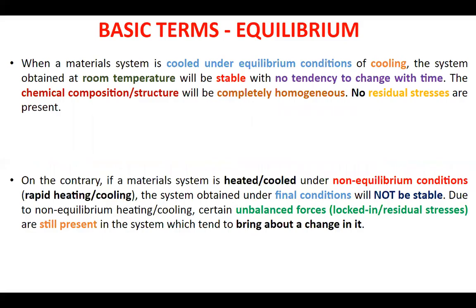And what would be the effect of equilibrium heating or non-equilibrium heating? See, if a system has been heated under equilibrium conditions, when the system comes after heating or cooling to its final state, such a system is completely stable and does not have any unbalanced residual forces in it. So the system will have no tendency to change with respect to time. Also, the system will be completely chemically homogeneous throughout its cross section. And if you do not do equilibrium heating, then all these ill effects like non-uniform composition, development of some residual stresses or unbalanced forces would be seen in a system.